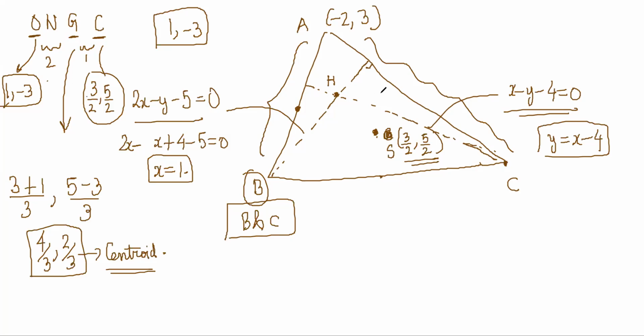Okay, so we know that this line will have a slope which is perpendicular to this, right? Okay, but we don't know this slope.